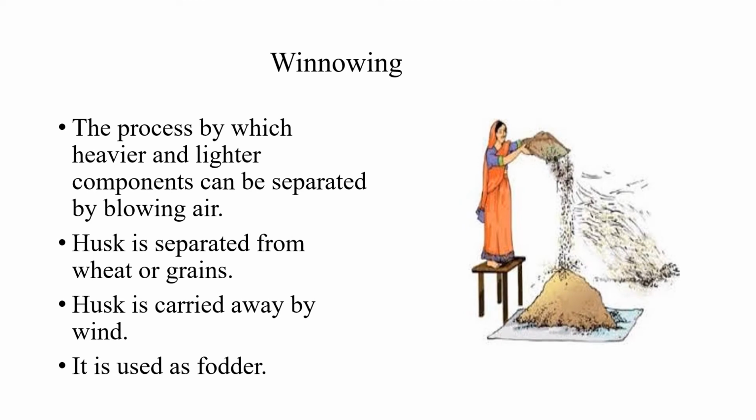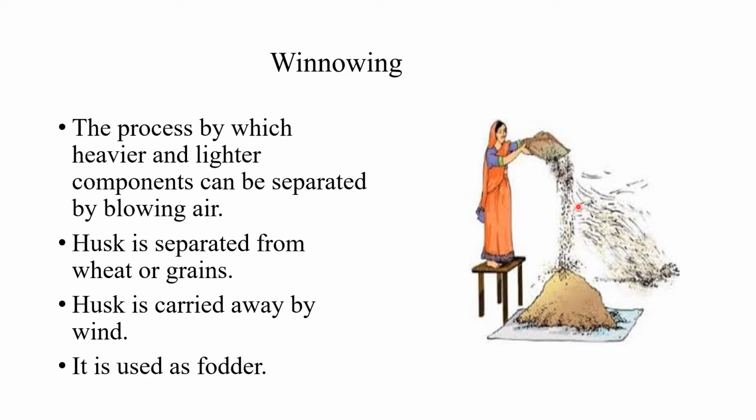Winnowing. The process by which heavier and lighter components can be separated by blowing air. Husk is separated from wheat or grains. Husk is carried away by wind. Why? Because they are light in weight, so easily float. Okay? The husk is used as a fodder.